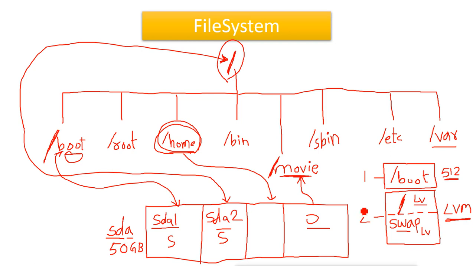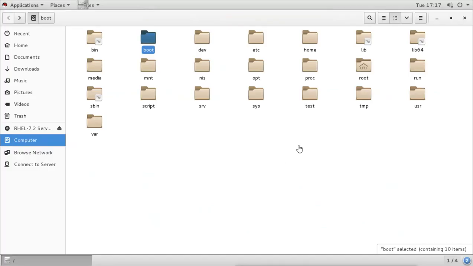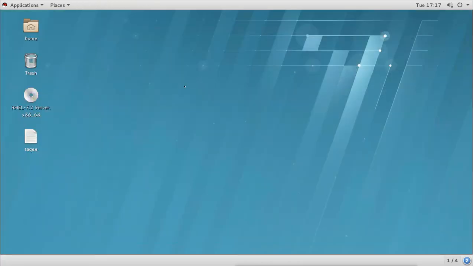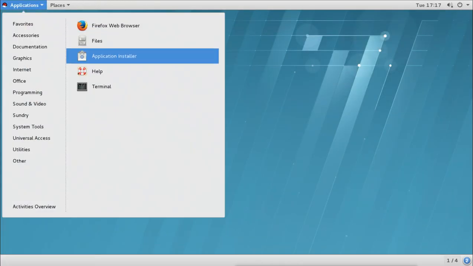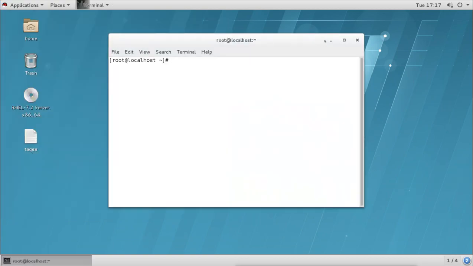Remember, when you choose automatic, it will use the whole space. So after installation, you will not have any remaining space to do anything else. Now we will see how we can manage it. Back to our Linux system. Now I will open the terminal here, and then we'll see how we can manage it.